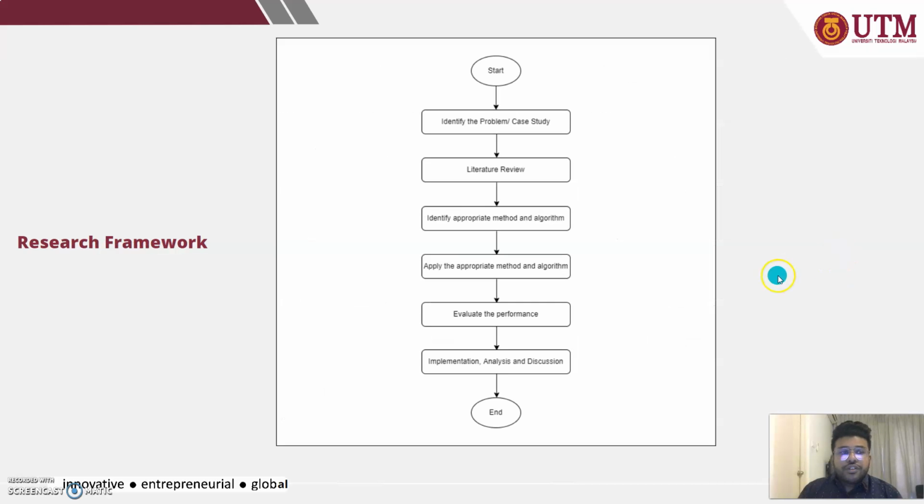Okay, so now I'm going to talk about my research framework. I came up with this research framework, in which I start and identify the problem and case study, do the literature review and identify the appropriate method and algorithm, apply the appropriate method and algorithm, evaluate the performance, and finally implementation, analysis, and discussion, and then I end my research.